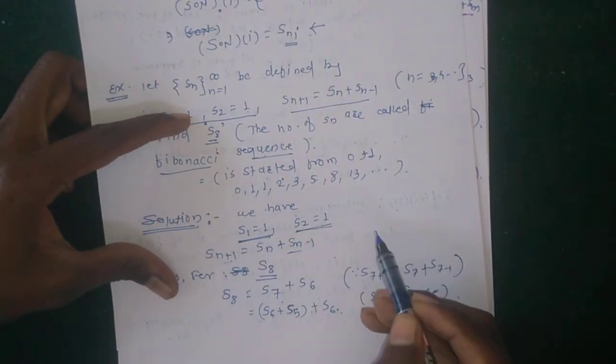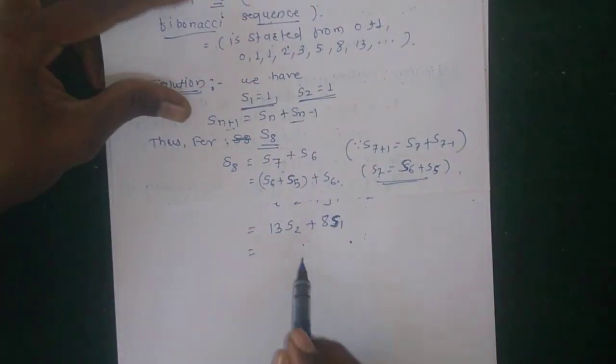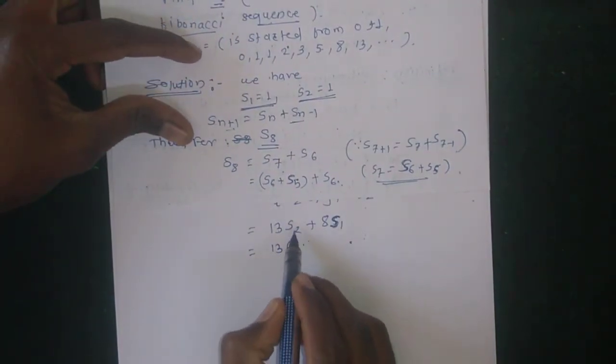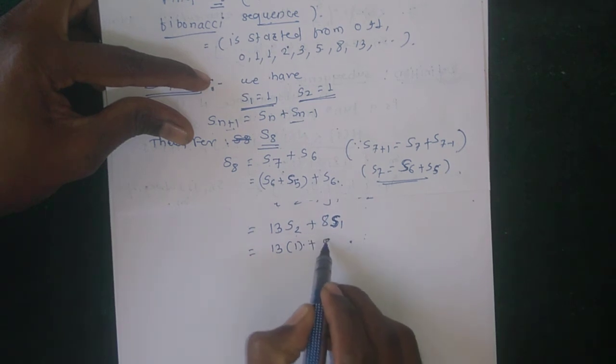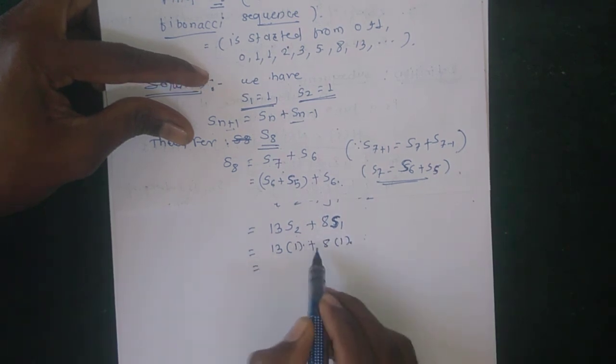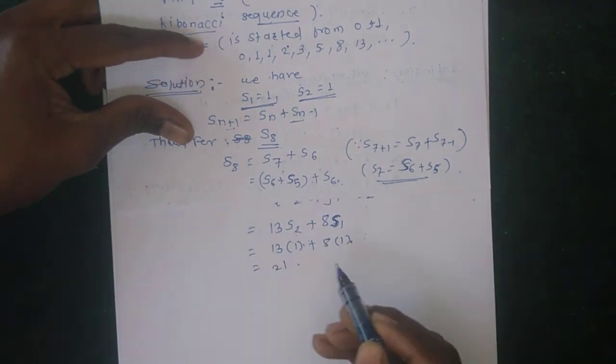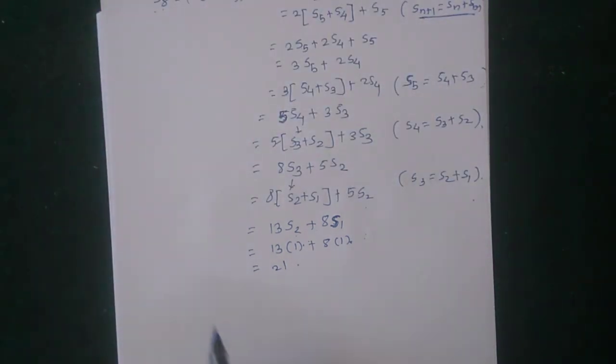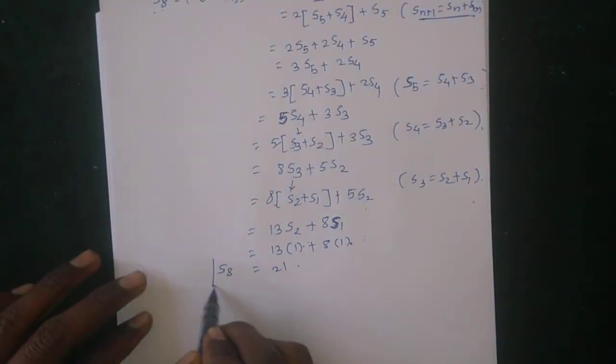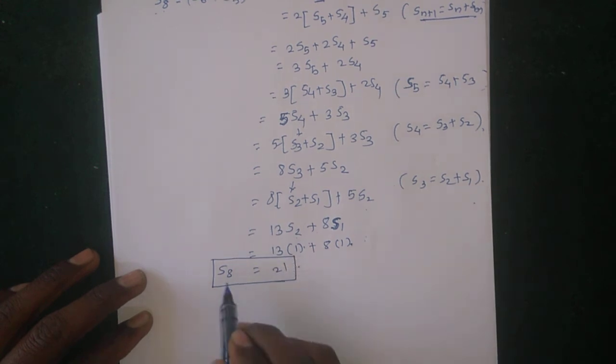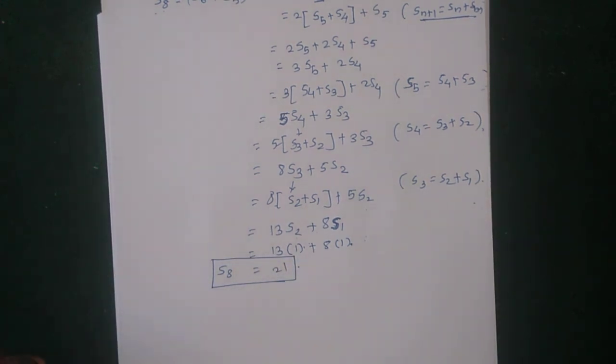Putting these values, 13 plus 8 is 21. Therefore the value of S8 is 21, meaning the eighth element of the given sequence is 21.